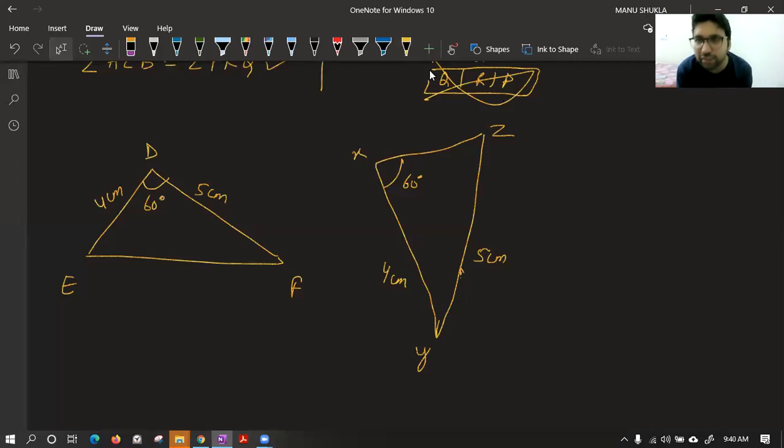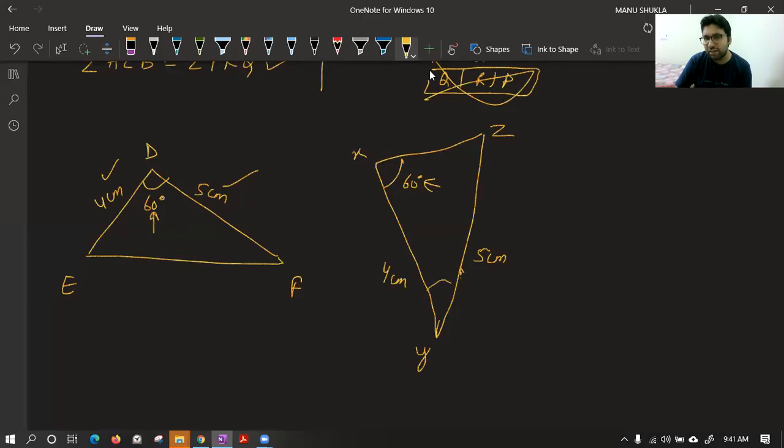Because angle is not in between. Very good, Diti. The angle in our first triangle is coming between 4 and 5. If you observe in this triangle, you have DE and DF, and the angle is between the two sides. But in this case, this angle 60-degree is not coming in between.